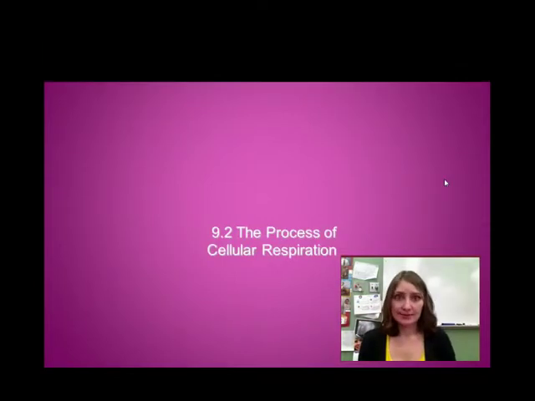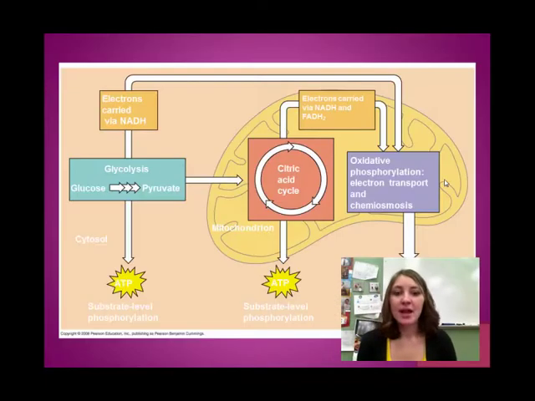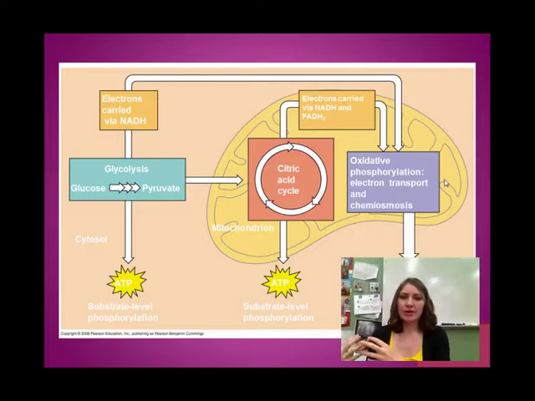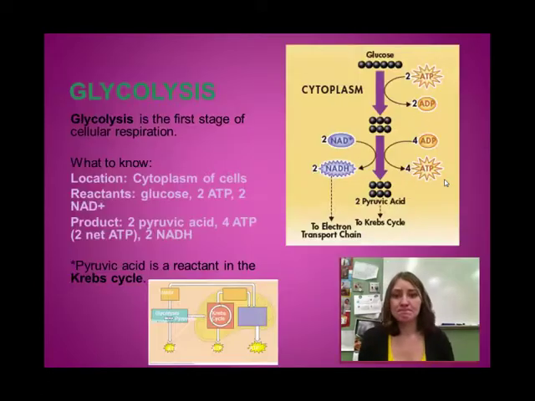All right, so now we're going to get into the nitty-gritty of cellular respiration. This diagram does a really good job of showing us what reactants we start with, what products we form, where those products are going to travel in the cell, where each process takes place within a cell, and whether we create energy from it. So often we'll refer to this diagram as we go through step by step.